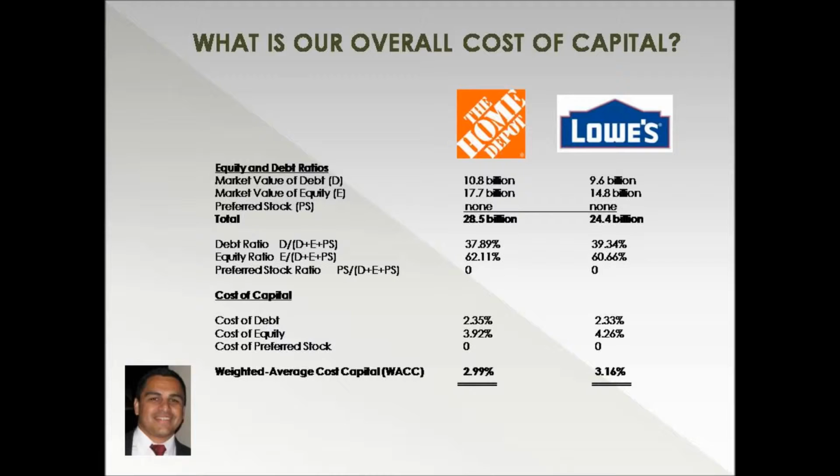As we can see below, the WACC for Home Depot is 2.99%, and the WACC for Lowe's is 3.16%. Therefore, in order for a project to be viable, they must make a minimum of 2.99% for Home Depot or 3.16% for Lowe's to be a viable project.